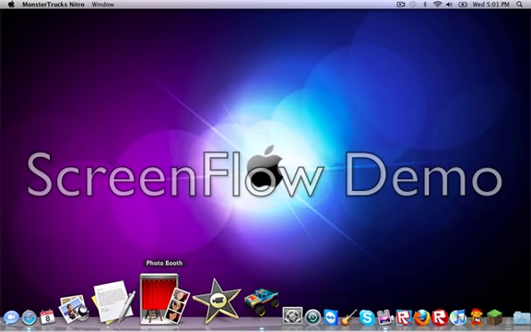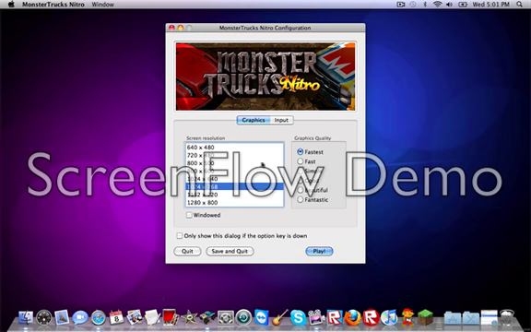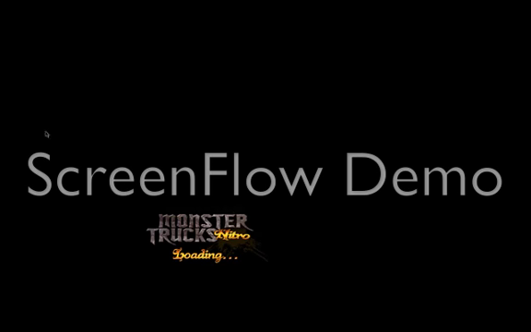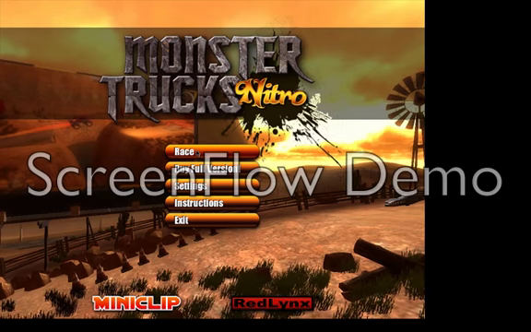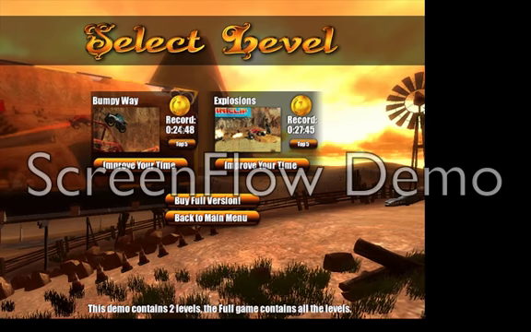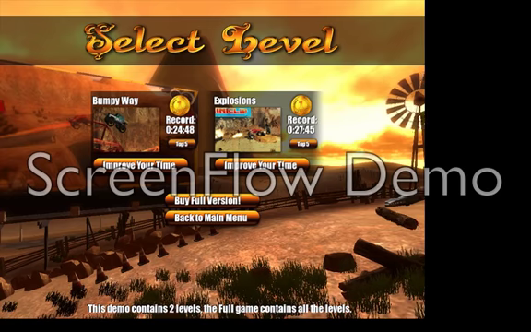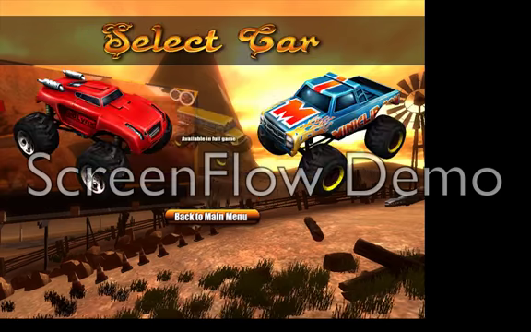Now I'm going to show you guys that it works. You don't want it windowed, just play it the way it is. You want it full screen. See Monster Trucks Nitro. Alright, now you got two cars, and then two tracks. I'm going to do the first one.